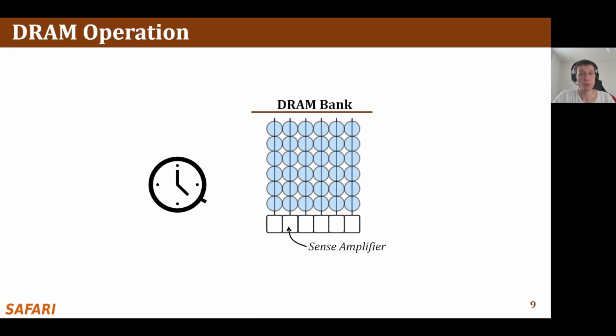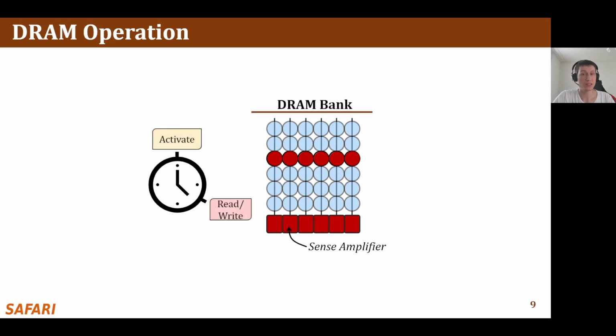Now let's look at DRAM commands that the memory controller issues to access the DRAM. To perform an access, the memory controller first activates or opens a row by issuing an activate command. The activate command loads the row's data into the sense amplifiers where the data can be accessed. After the row is accessed by a set of read and write commands, the memory controller issues a precharge command to close the open row so that a new row can be opened. This is basically how DRAM is accessed.